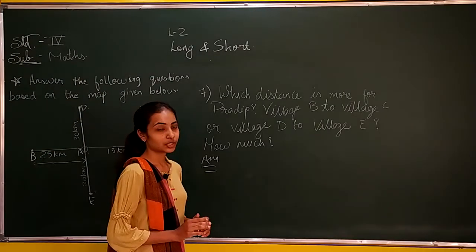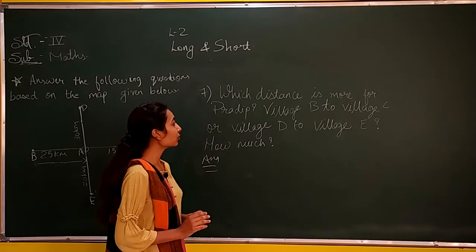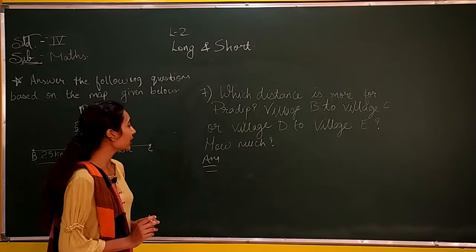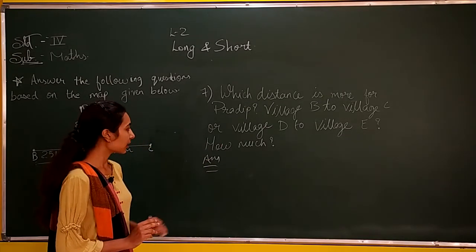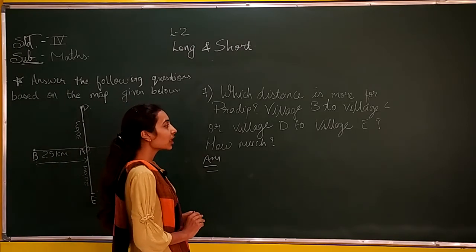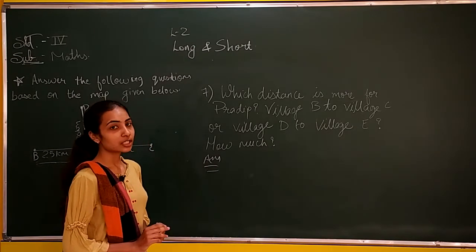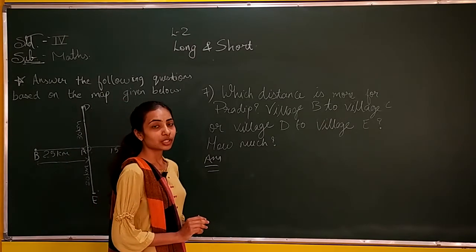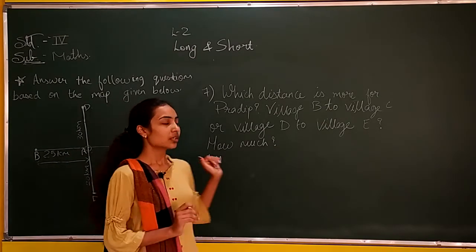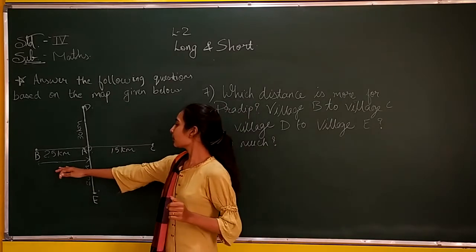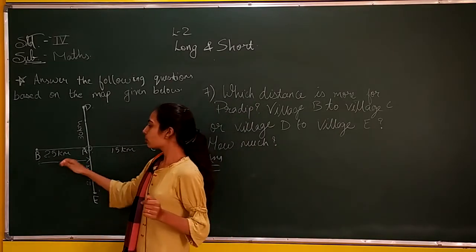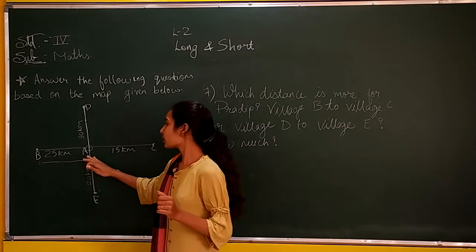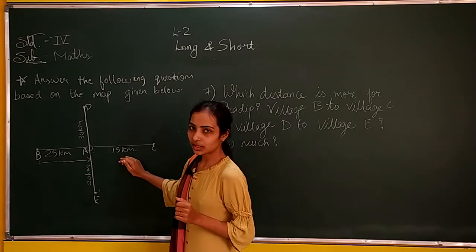Okay? Our last question. Which distance is more for Pradeep? Village B to village C or village D to village E? Now we have found already village B to village C and village D to village E in our question number 2 and question number 4. We will do it again. See, village B to village C. From B to A first it is 25 kilometer and from A to C it is 15 kilometer.